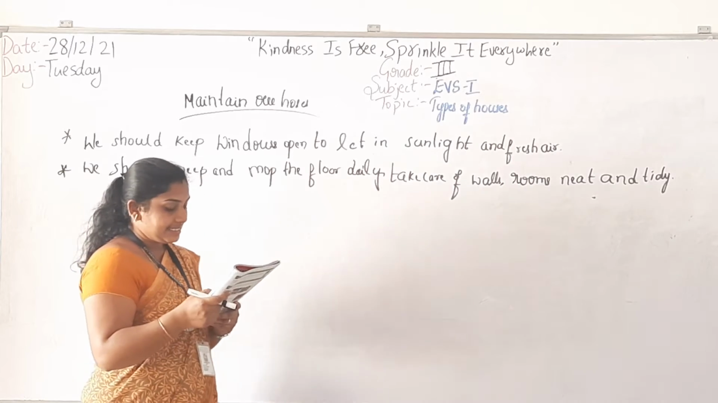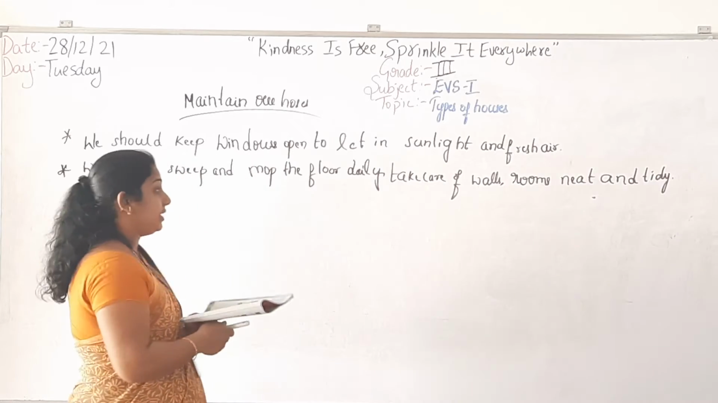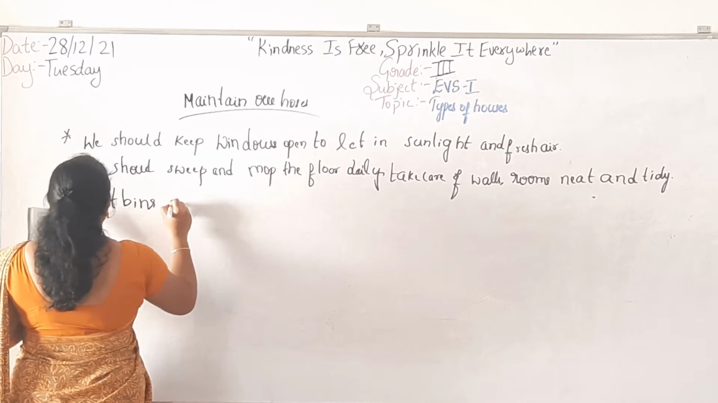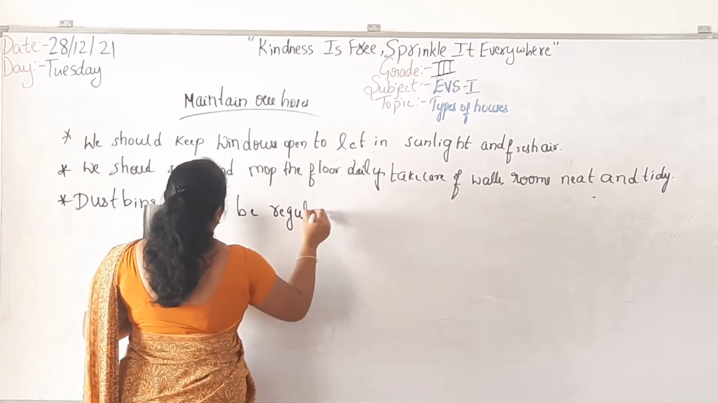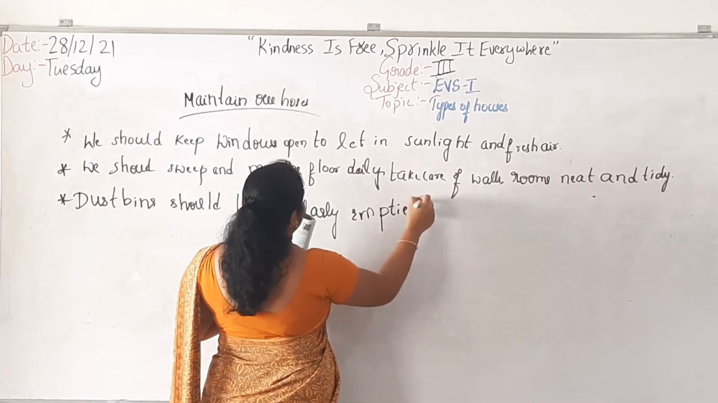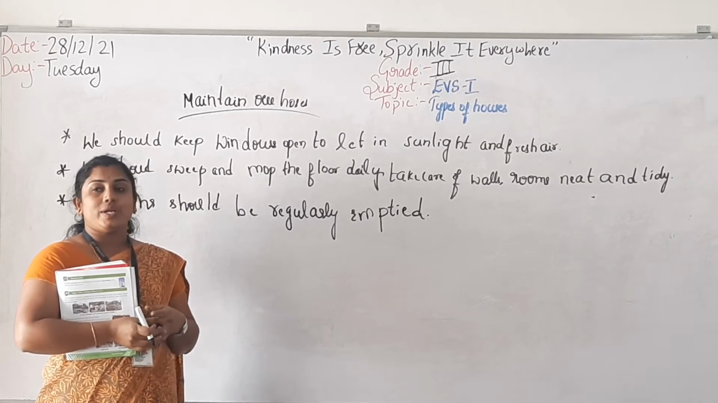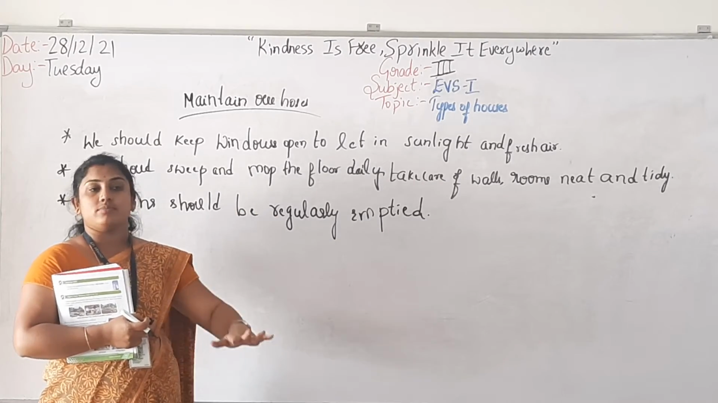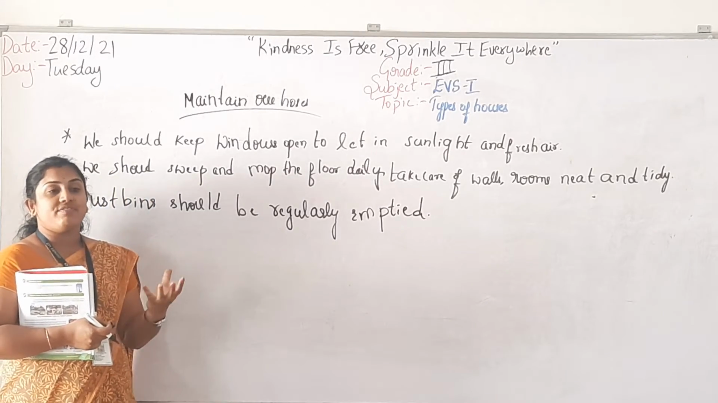Okay, children? Next thing is, garbage should be thrown in the dustbin. The dustbin should be regularly emptied. Already we know that, no? Nowadays the BBMP people are coming to collect the garbage. Within 2 days they will come to collect the garbage. You have to throw everything for them, not outside. Okay? When you do these things, your home will be good and you are free from the germs.